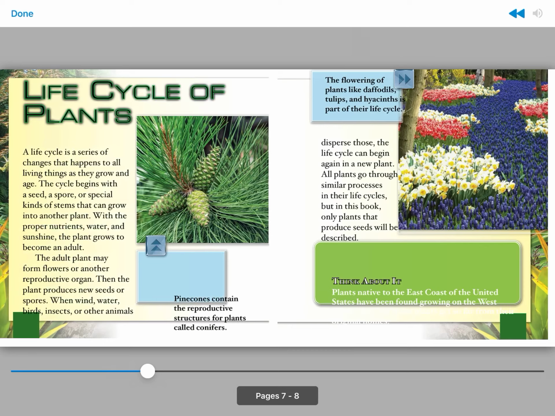The adult plant may form flowers or another reproductive organ. Then, the plant produces new seeds or spores. When wind, water, birds, insects, or other animals disperse those, the life cycle can begin again in a new plant. All plants go through similar processes in their life cycles, but in this book, only plants that produce seeds will be described.